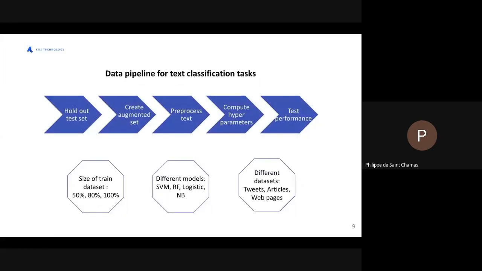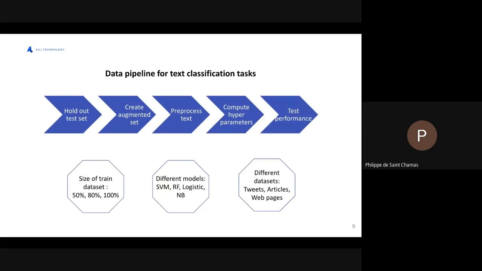Then using also different models, that will be support vector machines, random forest, logistic regression, or naive Bayes, and also different data sets.